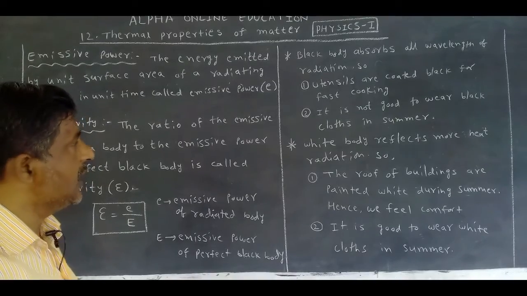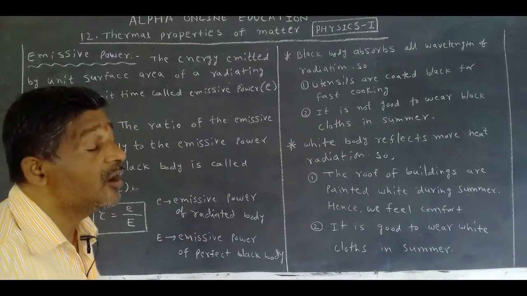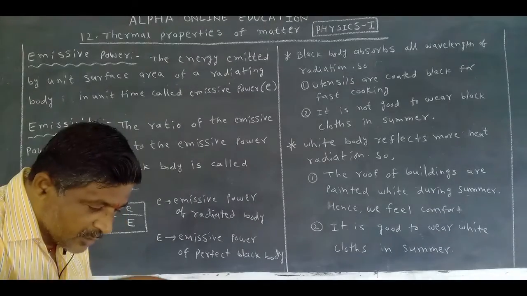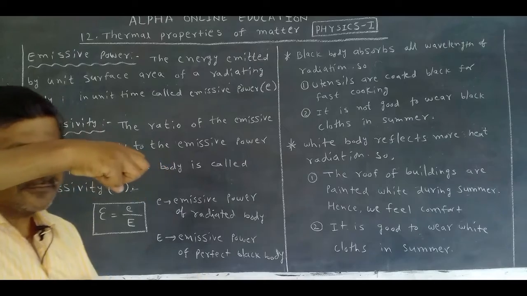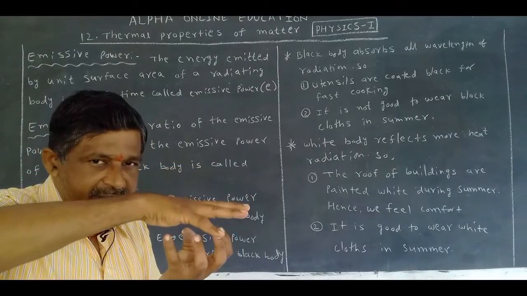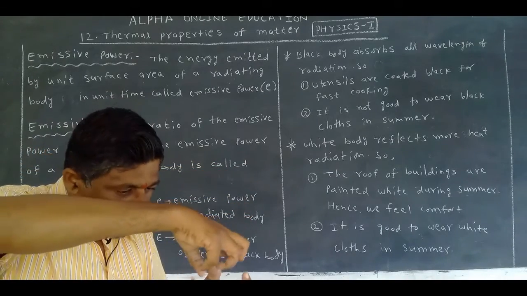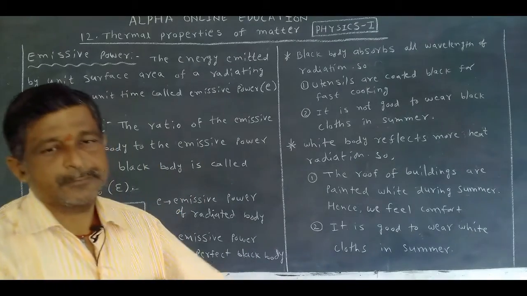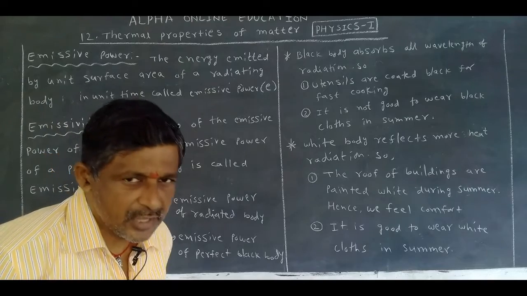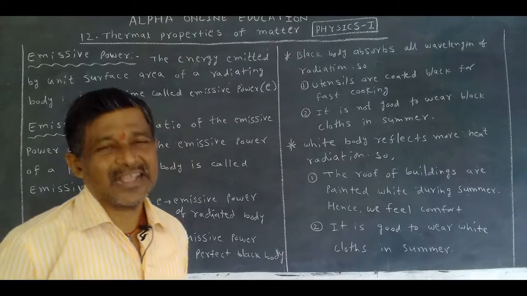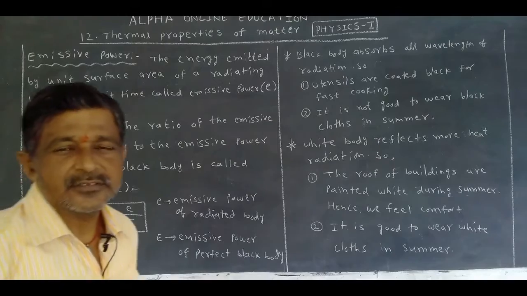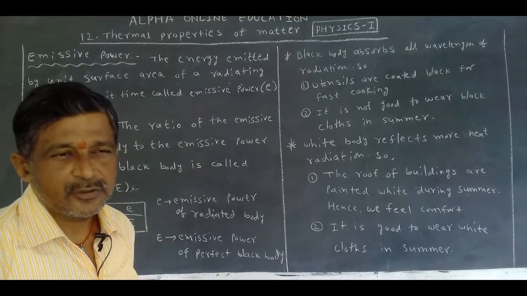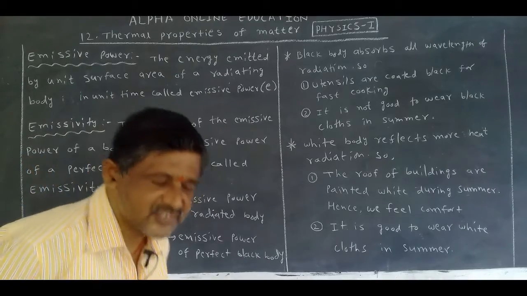A black body absorbs all wavelengths of radiation. When we put it on a flame or a stove, it absorbs all the wavelengths, so the cooking is very fast. That's why utensils are coated by black.